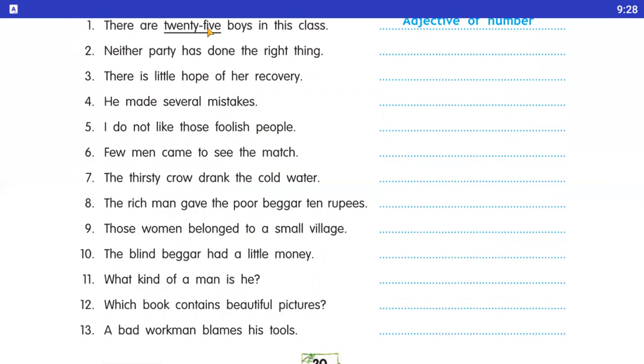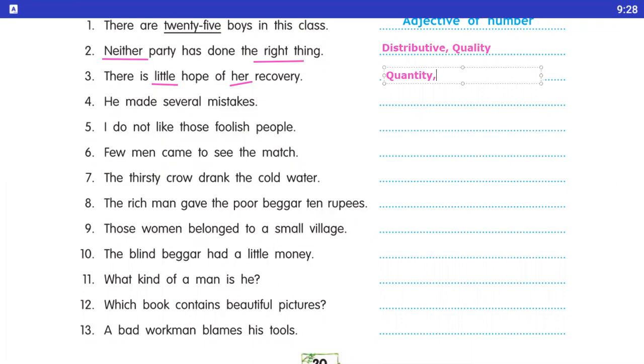Number 2: Neither party has done the right thing. So, students, underline neither and underline right. First, neither, here we use as a distributive adjective, and right here is an adjective of quality. Okay, students. Number 3: There is little hope for her recovery. Here underline little and her. अपने हाथ को क्या आएगा, underline करना है. Little is of quantity, and her is here a possessive adjective.